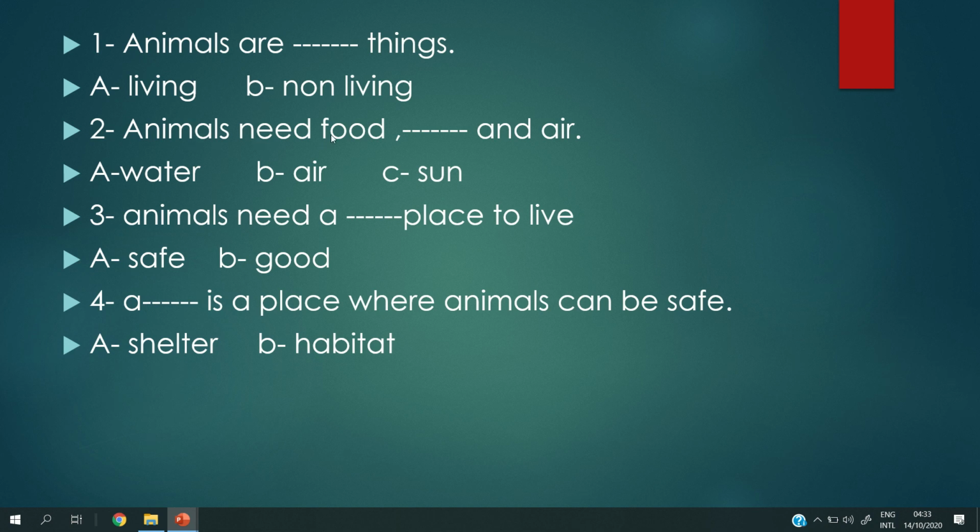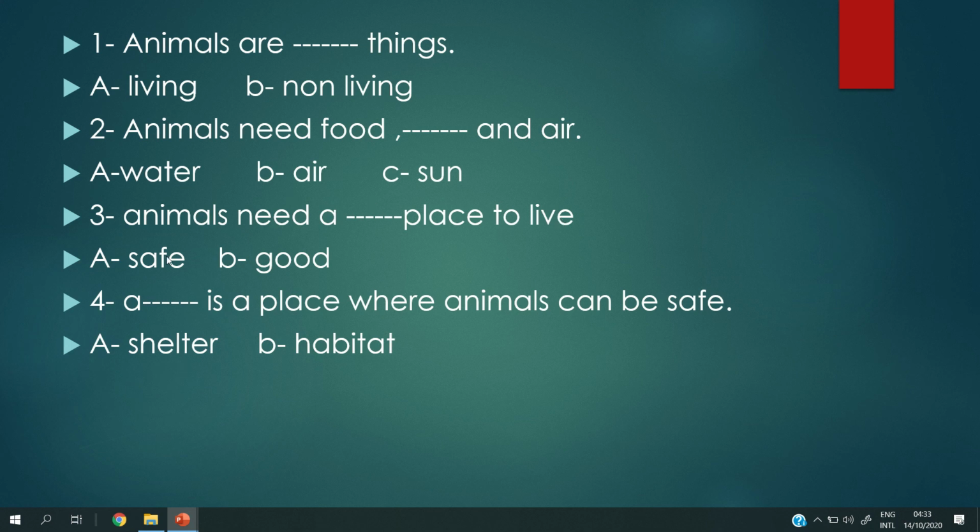Okay, number 2. Animals need food, air, and water, or food, air, and sun? Super, grade 1. Animals need food, water, and air.